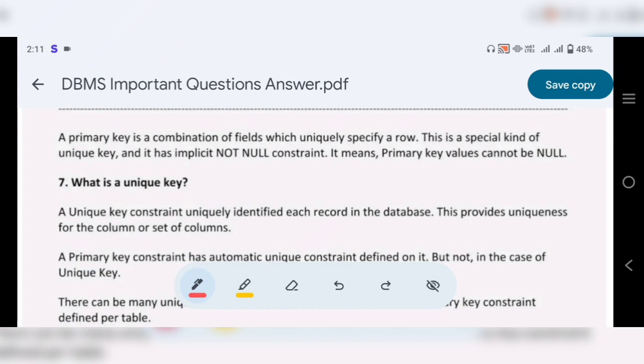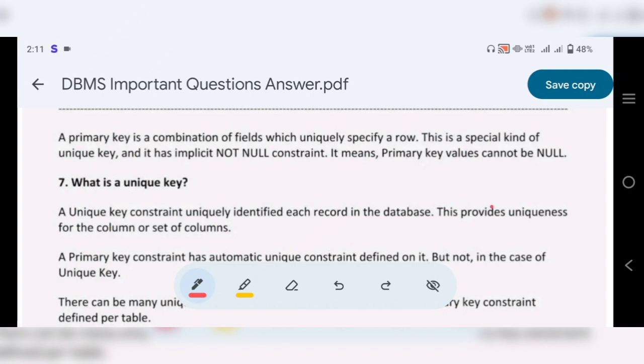Okay, the next question is, what is a primary key? A primary key is a combination of fields which uniquely specifies a row. This is a special kind of unique key and it has an implicit NOT NULL constraint. It means a primary key value cannot be null.